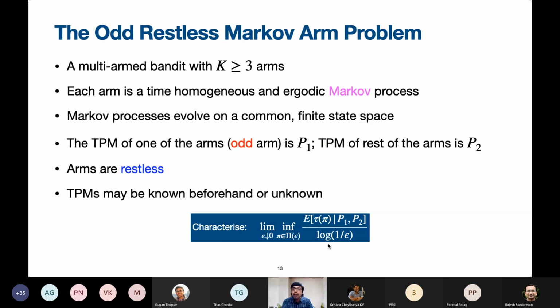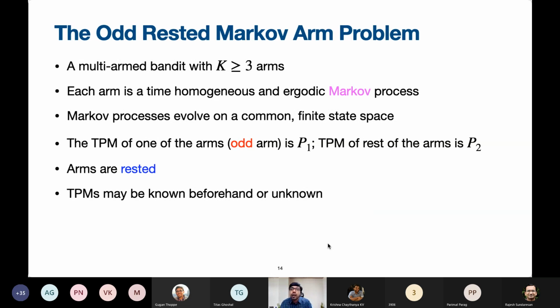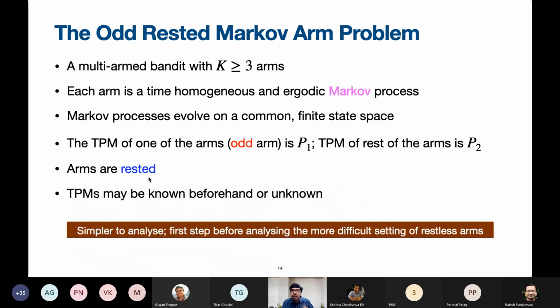This is a slightly simpler model, which will help us analyze the more difficult problem where all the movies continue to play. This simpler model of pausing the movies is what is called, in the multi-arm bandit setting, the arms being rested. Everything else is the same as on the previous slide, except that the one in blue is different. I'm saying that the arms are rested, which means they don't evolve unless and until they are played. The movies don't evolve unless and until they are played. In other words, the arms don't evolve unless and until they are observed. This is simpler to analyze, and it will form a first step for us before analyzing the more difficult problem of all movies continuing to evolve.